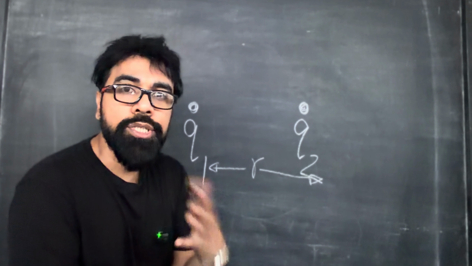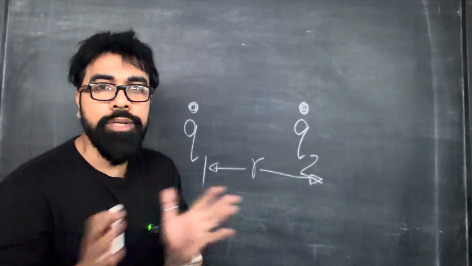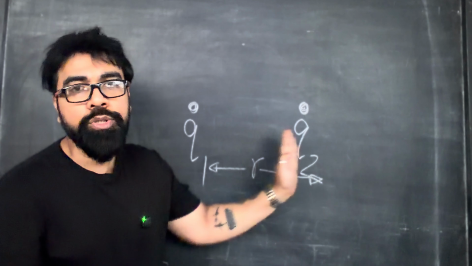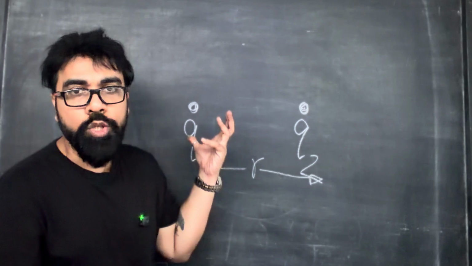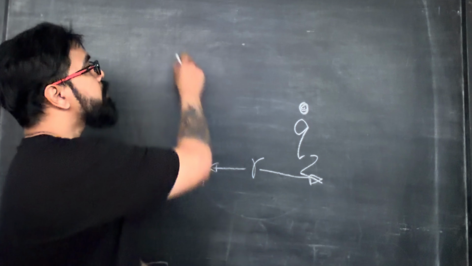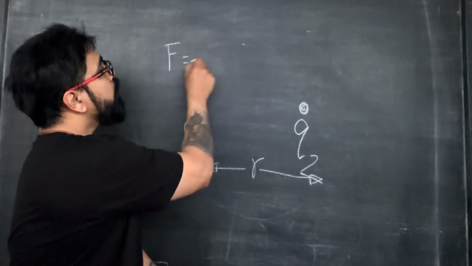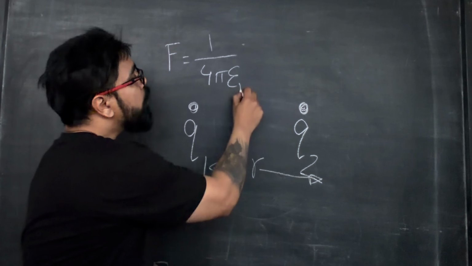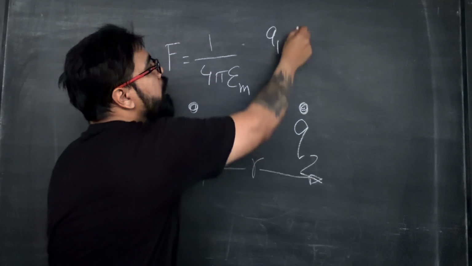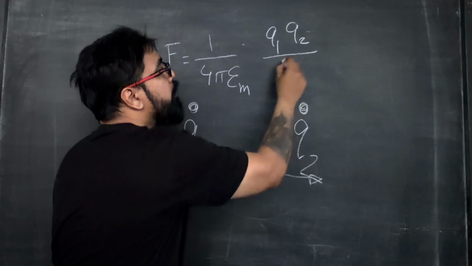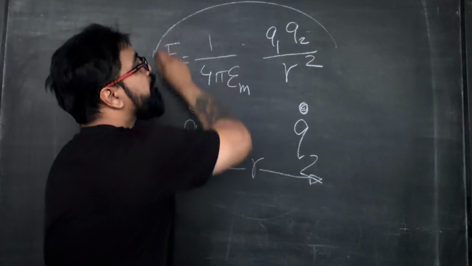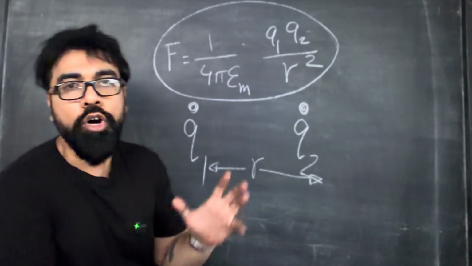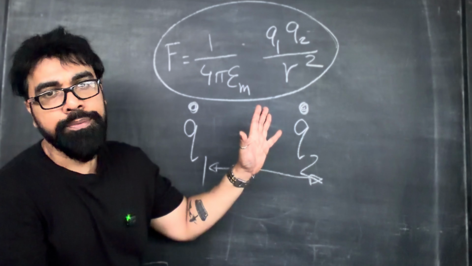In gravitation, the medium has no role in the attraction, but the medium plays a major role in the repulsion or attraction between charges. The law in its scalar form says that F is equal to 1/(4πε_m) × Q1 Q2 / R². This is the scalar equation of Coulomb's law.